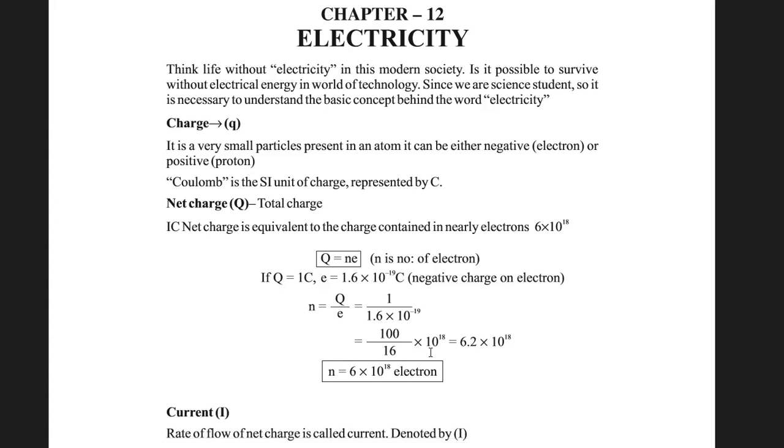So in this way, we can understand that 1 coulomb net charge is equivalent to the charge contained in nearly 6 into 10 to the power 18 electrons. मतलब 6 into 10 to the power 18 electrons में जितने सारे चार्ज है, पूरा चार्ज को एक साथ कर लो, उसको पूरा समेशन कर लो, उसको पूरा टोटल कर लो, तो ये हो जाएगा 1 coulomb.